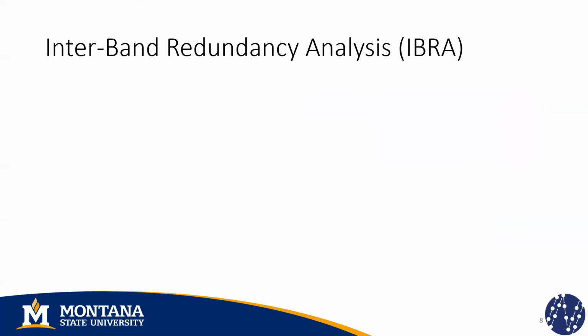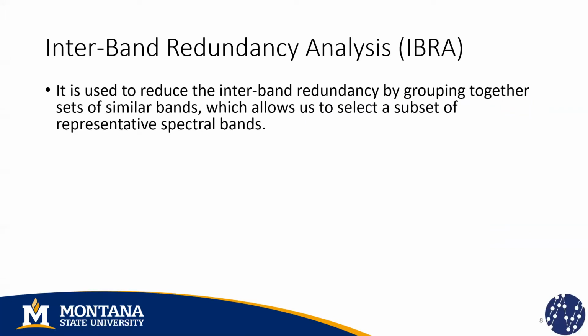Now we can start talking about the first step of our method, the interband redundancy analysis. We will take the whole spectrum and divide it into groups of similar spectral bands. Then we will select only one representative band from each cluster. After doing this, we have reduced the redundancy and the total number of bands without losing significant information.